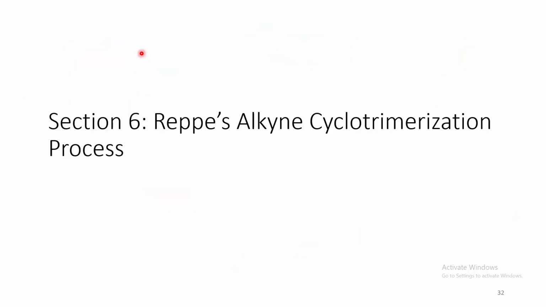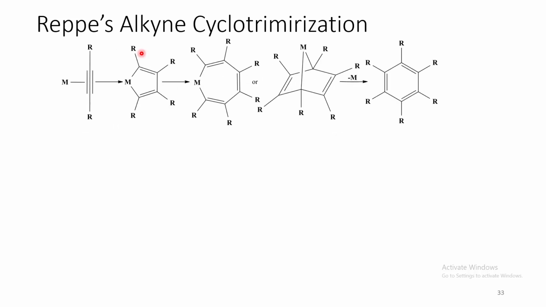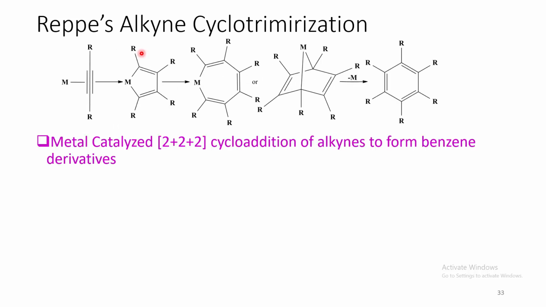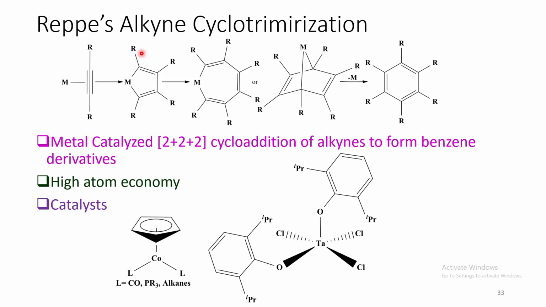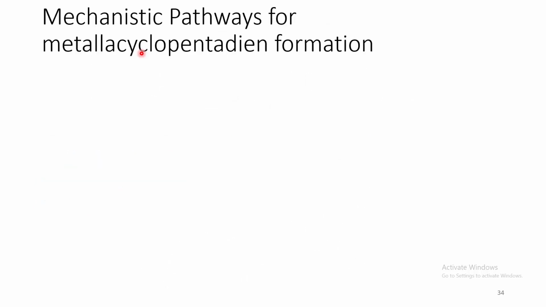Now we come to the next section about the alkyne cyclotrimerization process. This can be written like this. So this is basically a metal-catalyzed 2+2+2 cycloaddition of alkynes to form benzene derivatives. This is a very important reaction because it has a very high atom economy. And these are the common catalysts which are used.